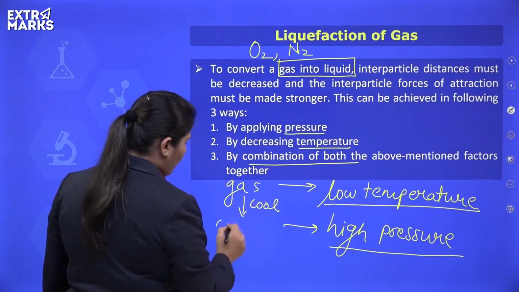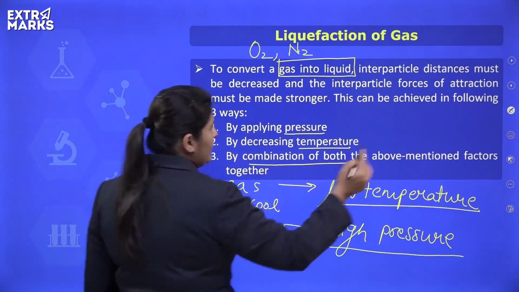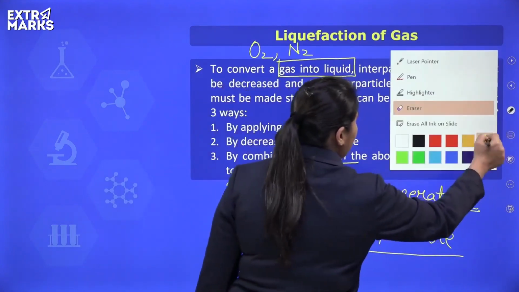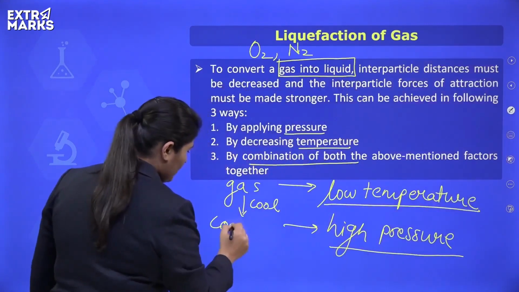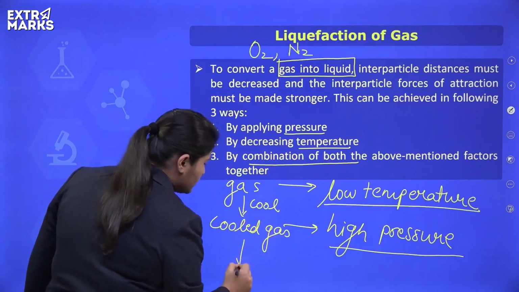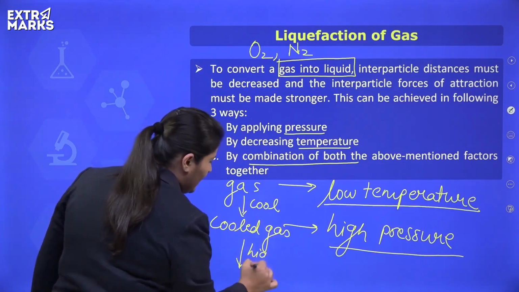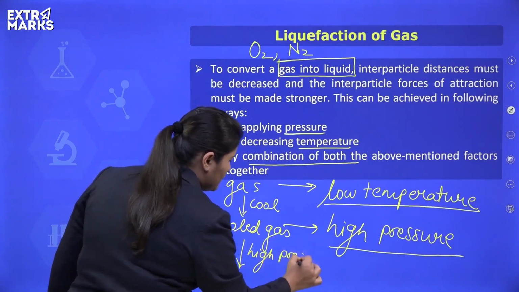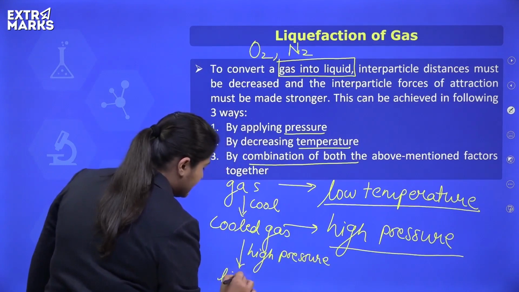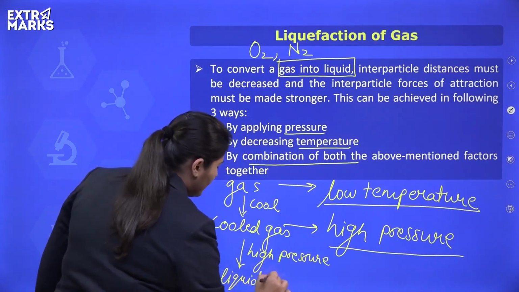After cooling, what do we get? We get the cooled gas. And on this cooled gas, when we apply high pressure, we obtain the gas in the liquid state.